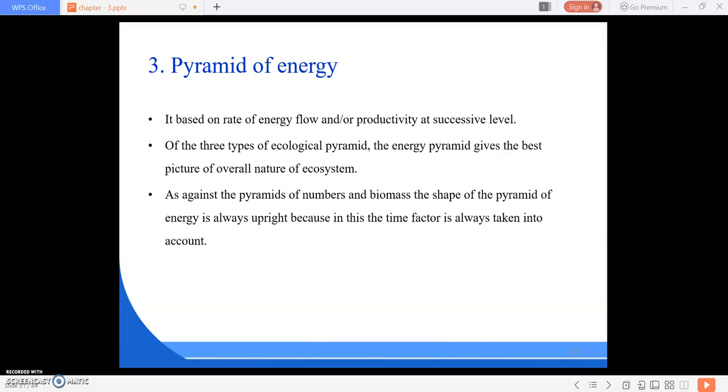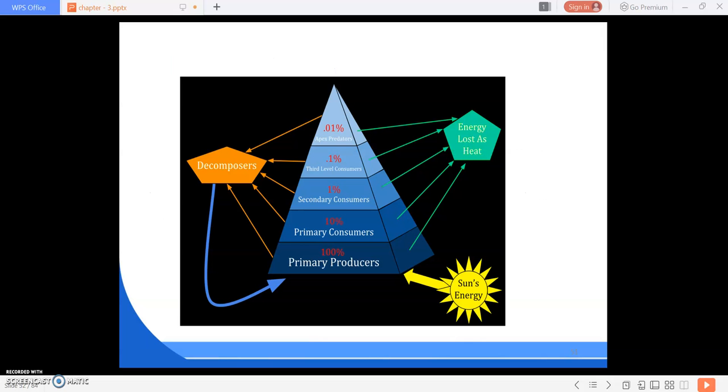Here we can see that the primary producers use 100% of the energy from the sun. Then some energy is lost as heat, and some goes to the decomposers. Again, from the decomposers it comes back to the primary producers. Then it comes to the primary consumers, and they use only 10% of the energy.